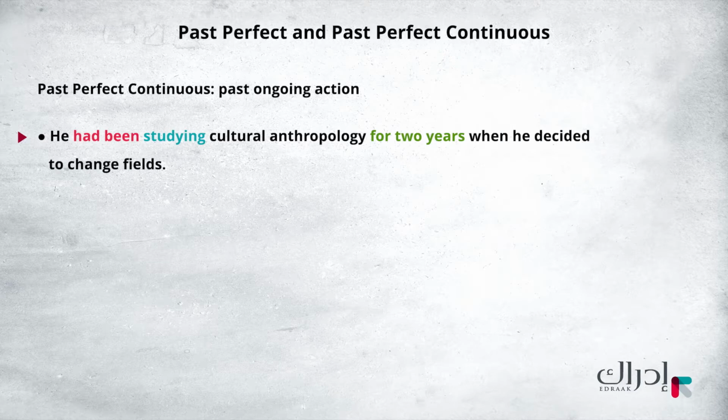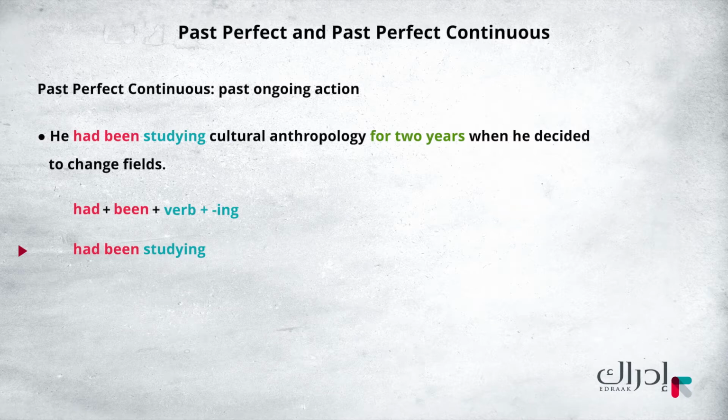In this example, the speaker is emphasizing the duration of time in the past. That is, the 2 years of anthropology study, before something else happened. When the person we're talking about decided to change his field of study, we emphasize the duration of time in the past by using the past perfect continuous, which is made up of had plus been plus the verb plus ing. For example, had been studying.